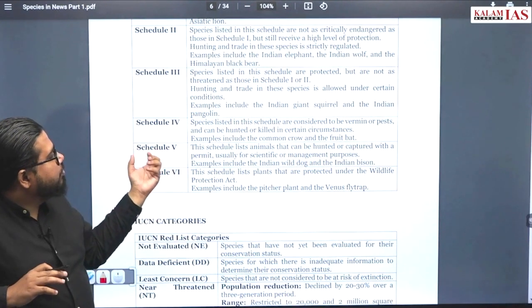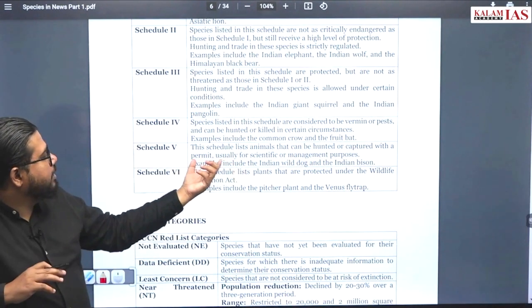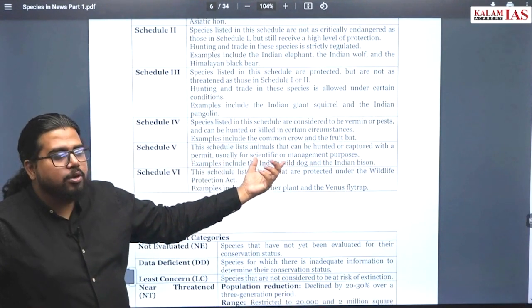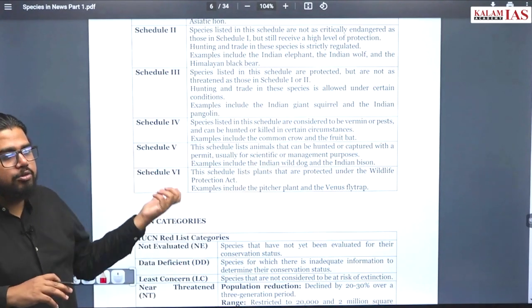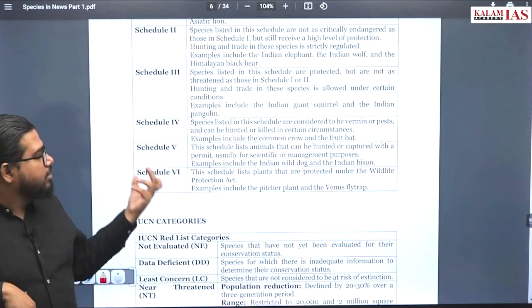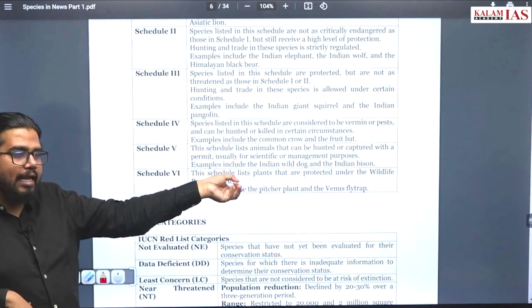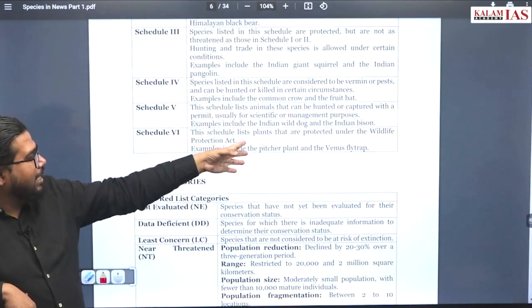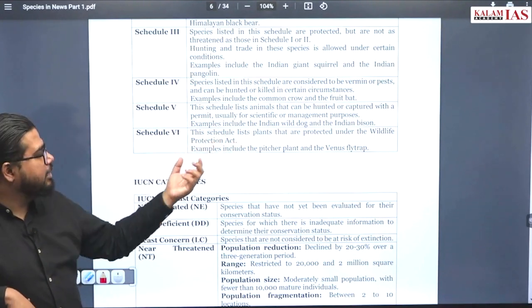Now Schedule 5, these animals can be harmed without permit. Scientific management purpose, you have to capture an animal, you have to study that animal. These kinds of animals will come under Schedule 5. Now what is Schedule 6? That is for plants. Conservation of plants, protected plants will come under Schedule 6.